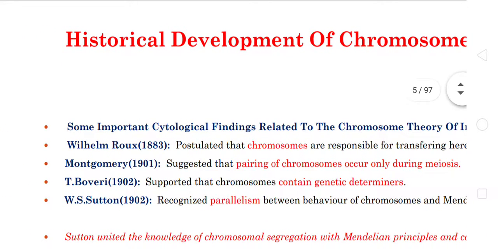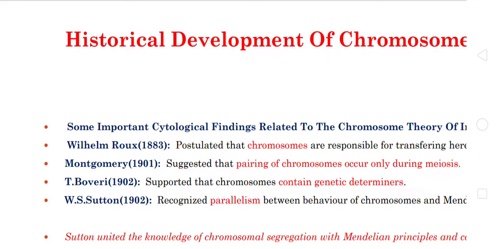Later in the year 1901, the second scientist, Montgomery, suggested that the same chromosome is responsible for inheritance, but the chromosome is not present singly, it should be present in pairs. Montgomery suggested that during meiosis, distinct pairs of chromosomes, one from the maternal and one from the paternal chromosome, are formed.